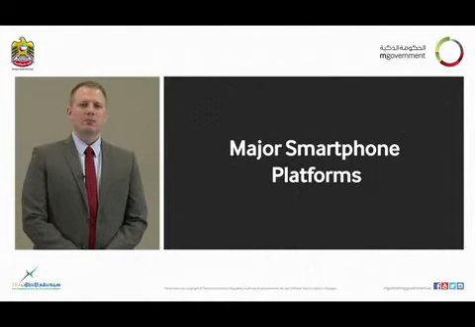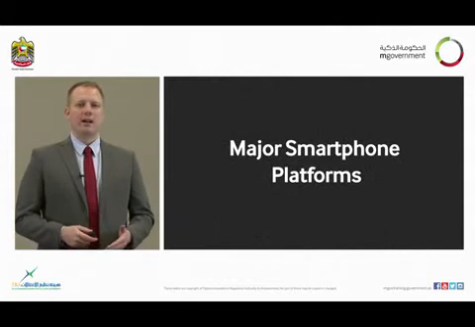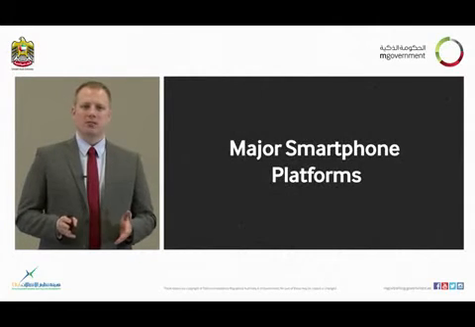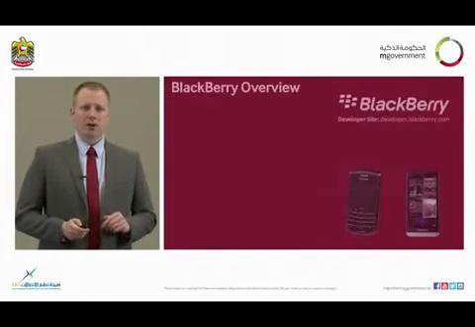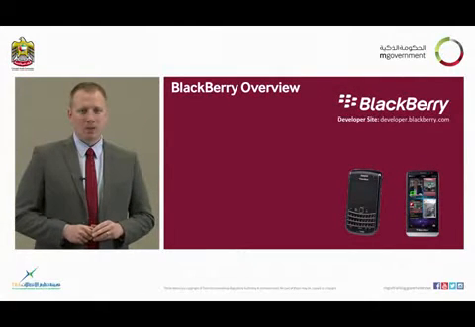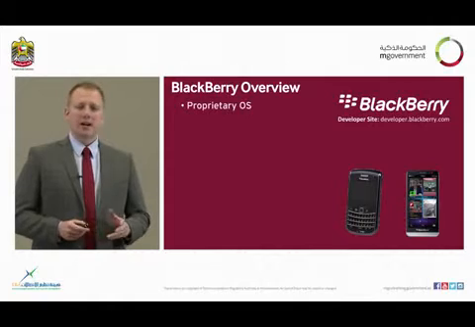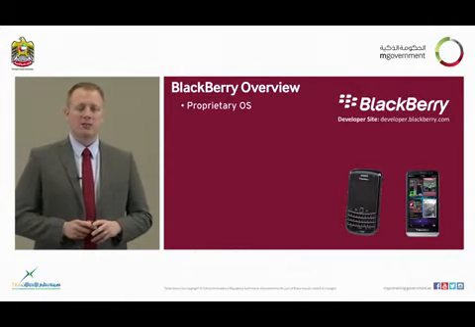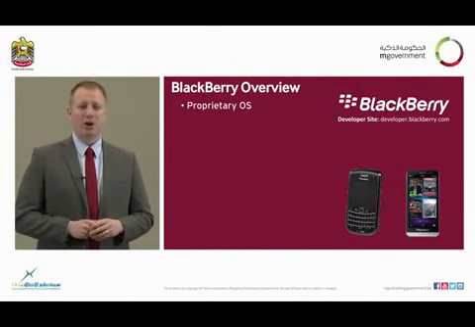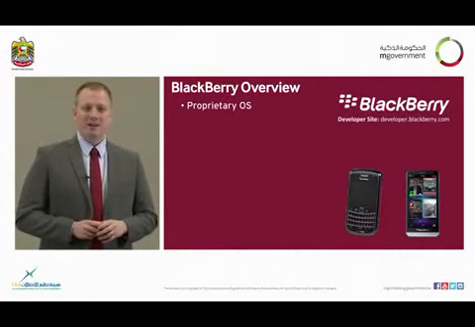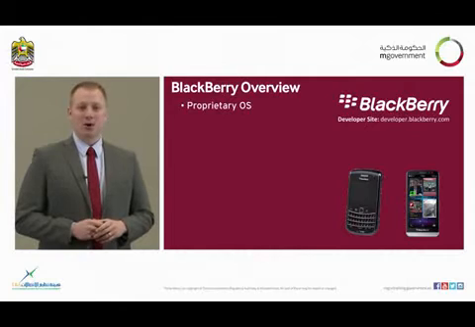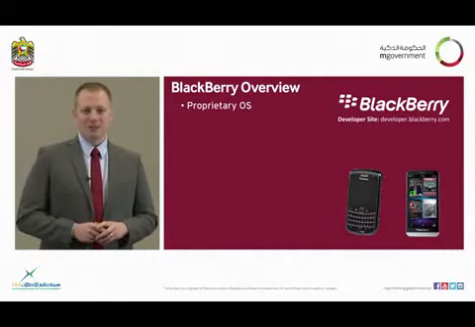So in targeting the different smartphone platforms that are available, we need to have an understanding of what exactly they are and what it is that makes them different. We'll be discussing 4 smartphone platforms, beginning first with BlackBerry. BlackBerry runs on a proprietary operating system. That means you can't have a look at the code that exists for it. The only way to get your hands on that is to be an employee of BlackBerry, a software developer, and a trusted one to be able to develop for their operating system.